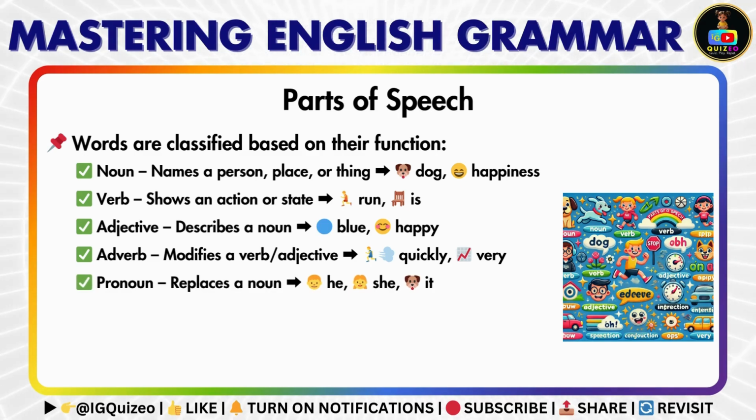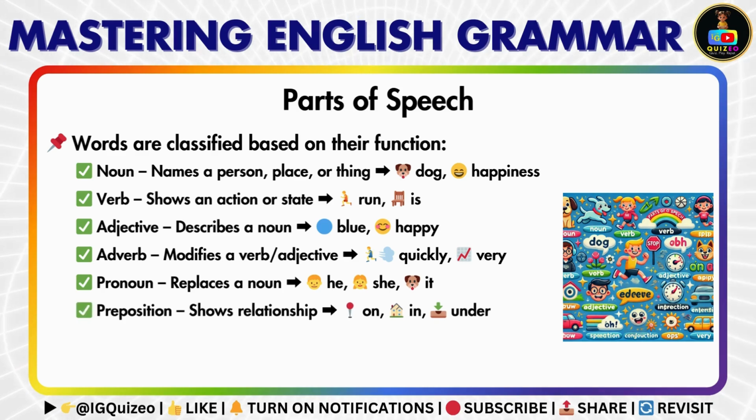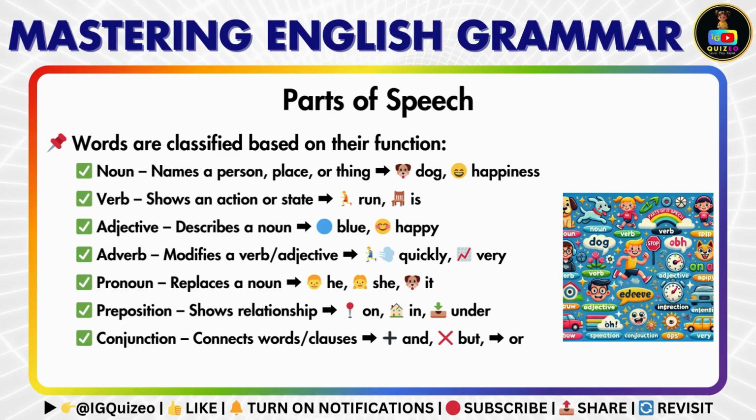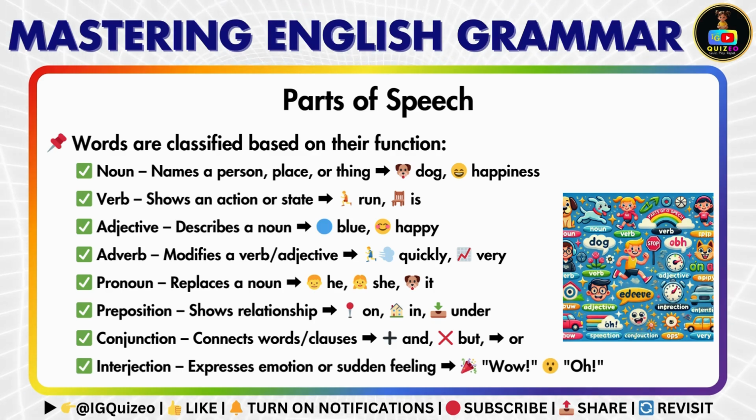Pronouns replace nouns, he, she, it. Prepositions show relationships on, in, under, and conjunctions connect words or clauses, and, but, or. Finally, interjections express emotions, like wow, oh, or oops.